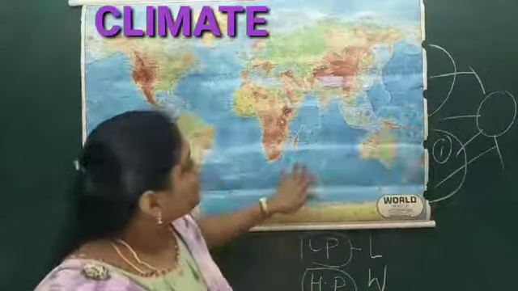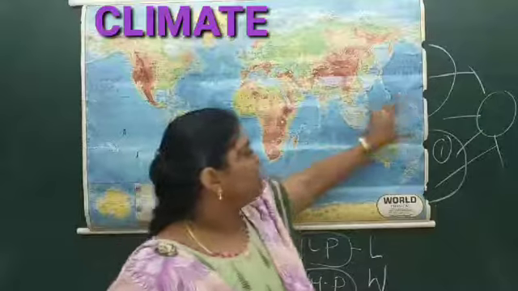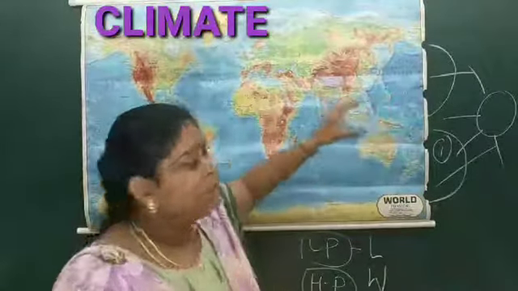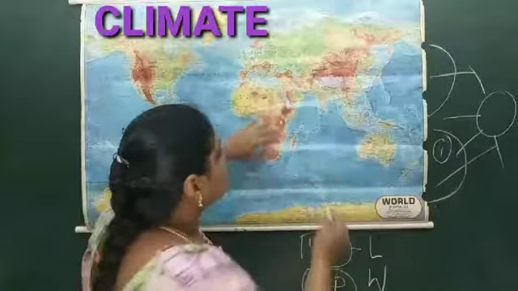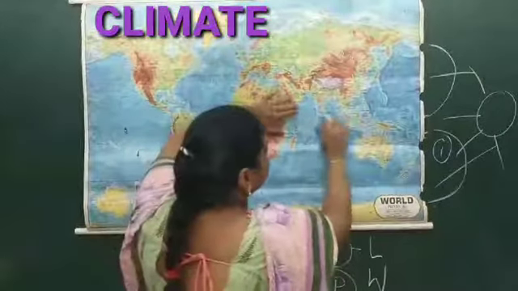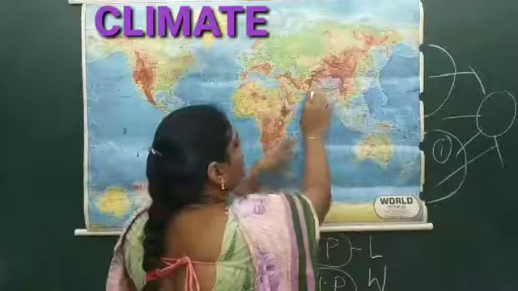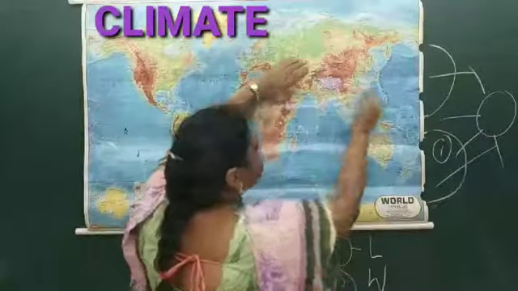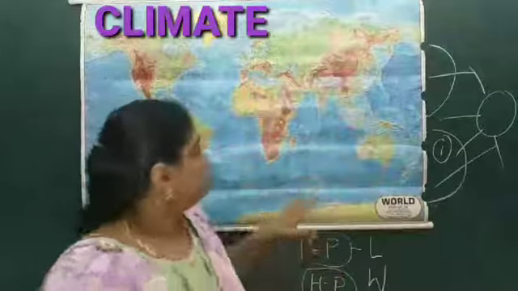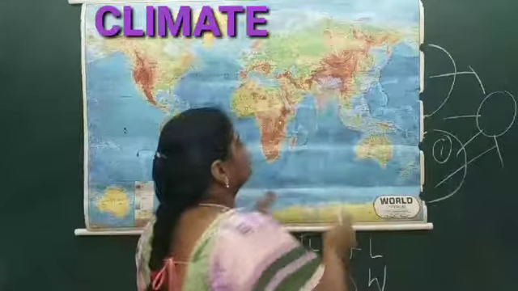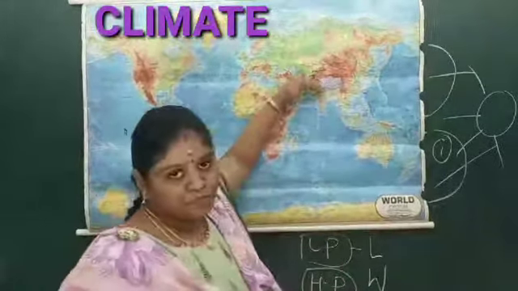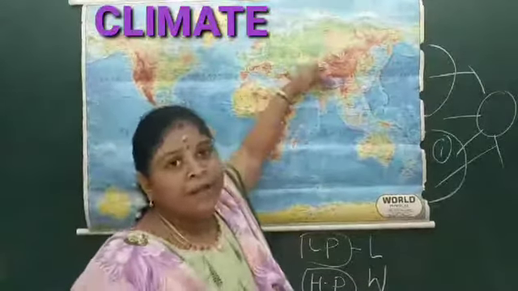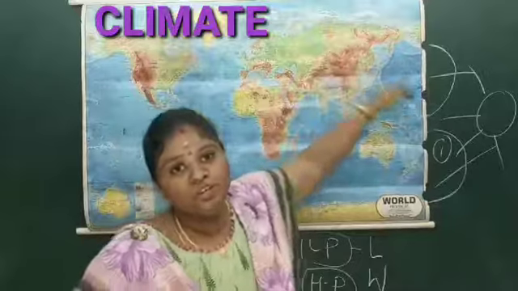Because of that, you can find the shifting of the equatorial trough. The trough over here moves upward here, and it is formed in the Ganga plain. This is the Ganga plain, no? So it is moving upward here. That is called the shifting of the intertropical convergence zone.